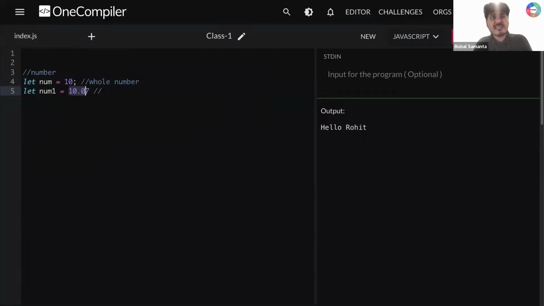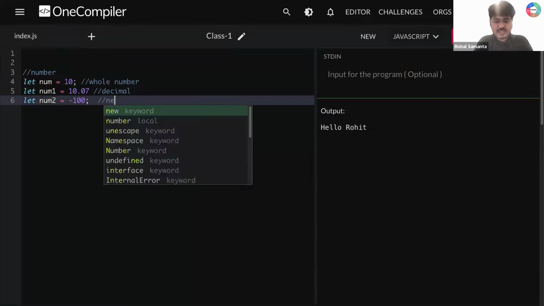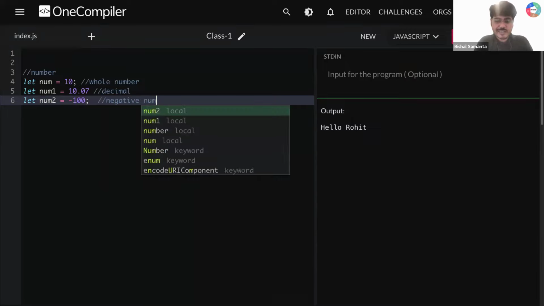Can I call this a decimal, or kind of float? Let's say let num2, and I'm storing minus 100. Can I call this a negative number? Yes, this is a negative number, right?